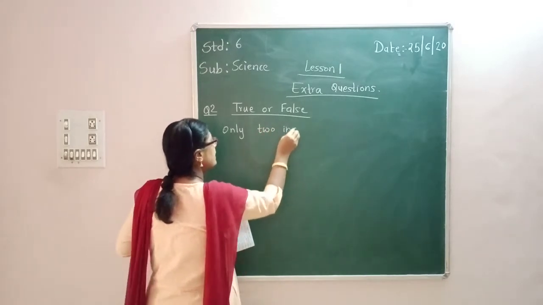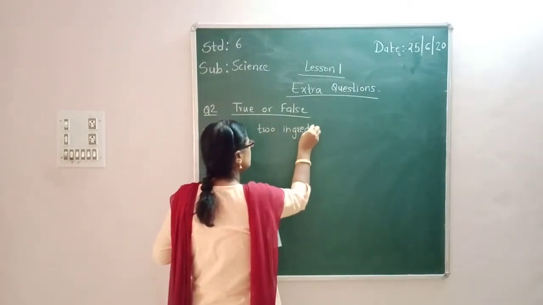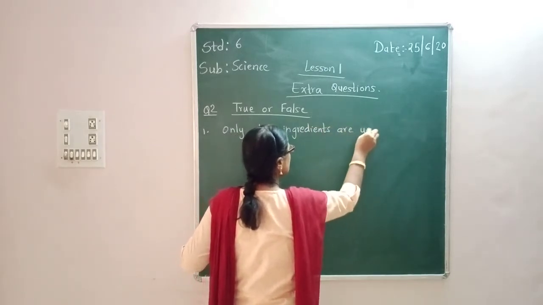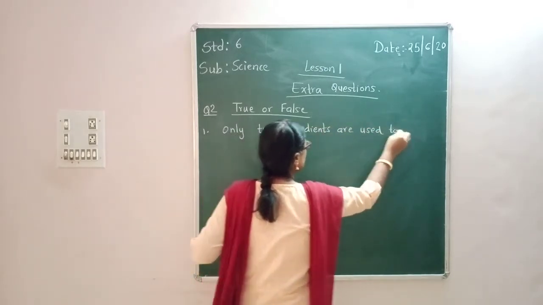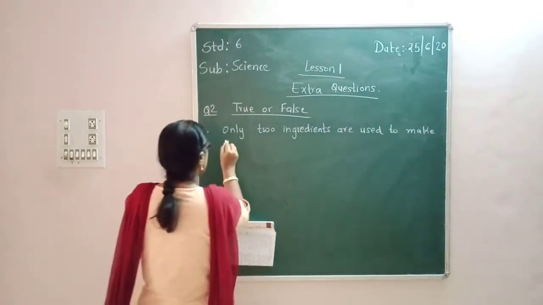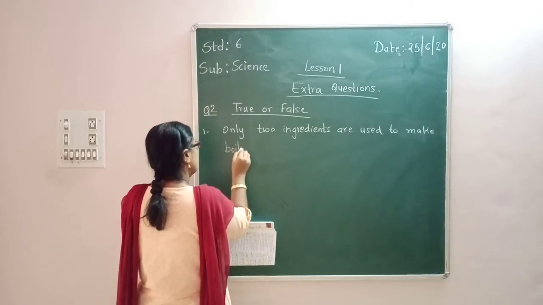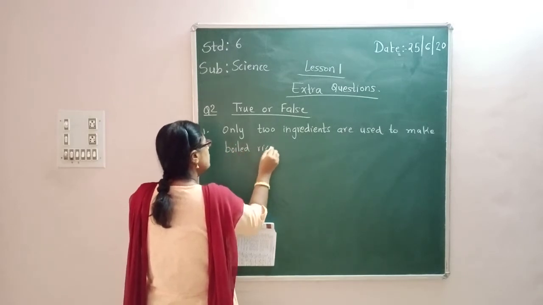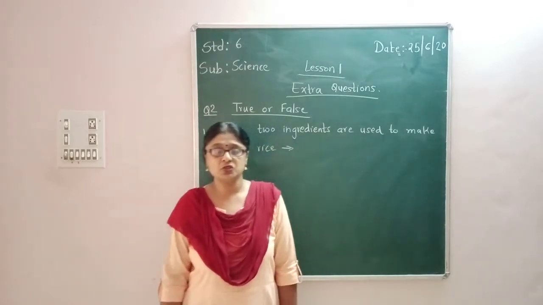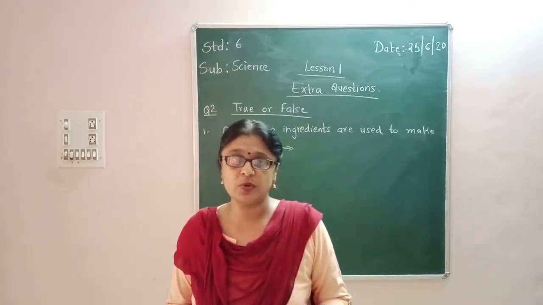Fine. Okay. Now the first true or false: only two ingredients are used to make boiled rice. So true or false? What is boiled rice?